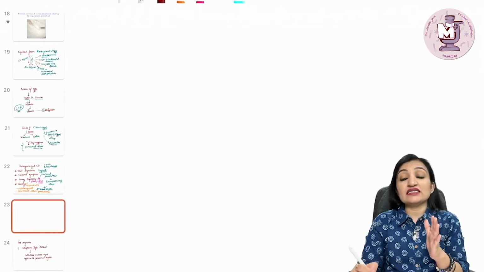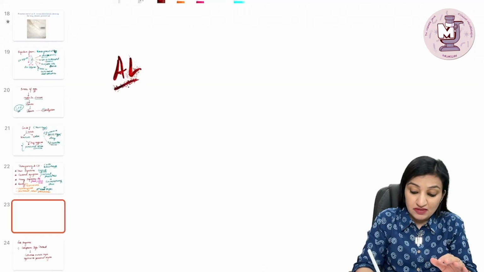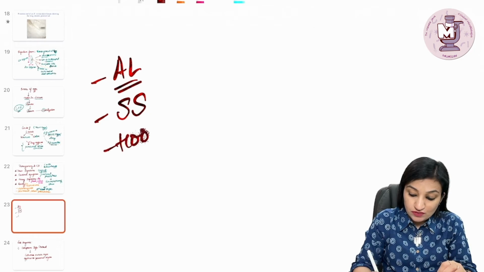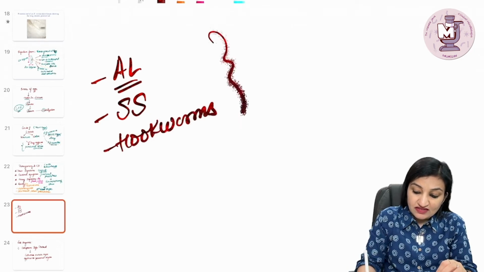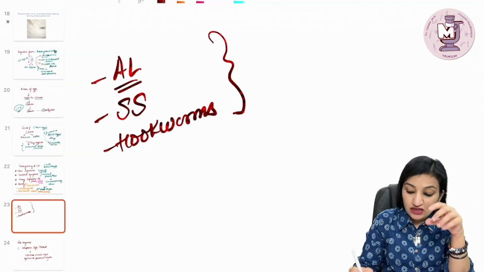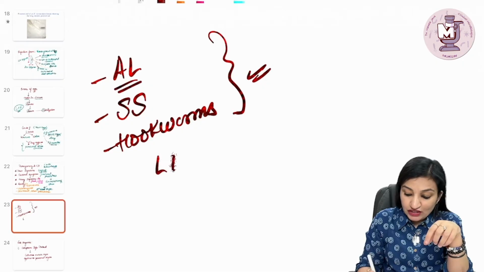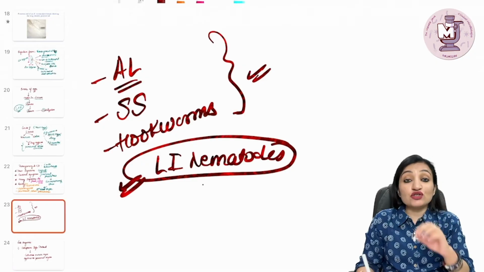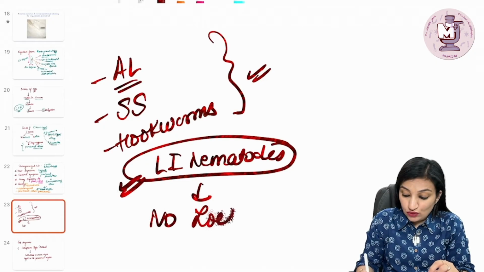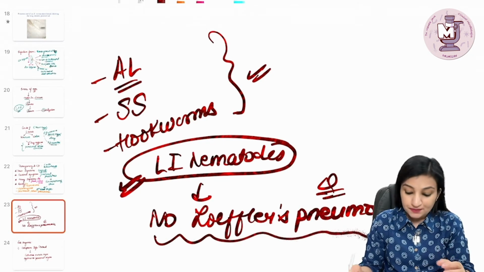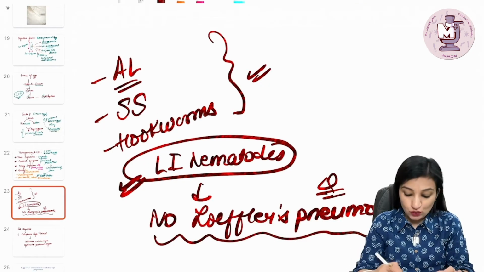Unlike the small intestinal nematodes, that is Ascaris lumbricoides, Strongyloides stercoralis, and also the hookworms, where during the life cycle the larvae migrate in the lungs, and we have got a Loeffler's pneumonia. Remember, in case of the large intestinal nematodes, that is Enterobius vermicularis and Trichuris trichiura, there is no Loeffler's pneumonia. This is another MCQ. So remember, no Loeffler's pneumonia is encountered in case of large intestinal nematodes.